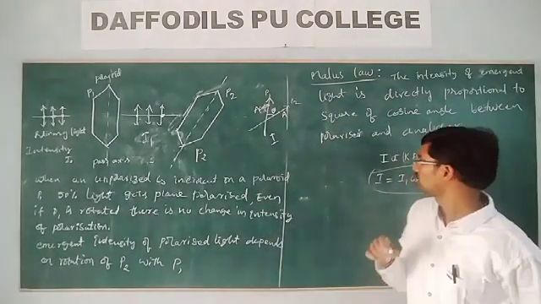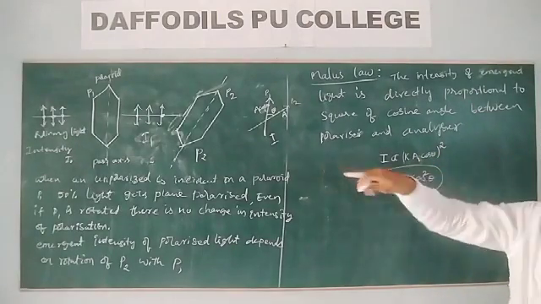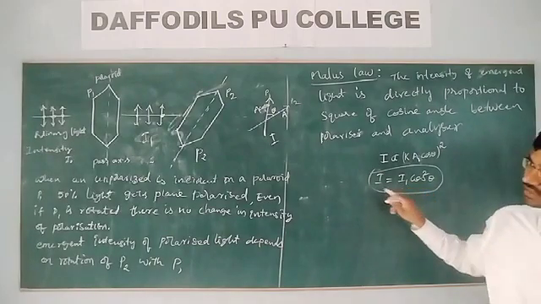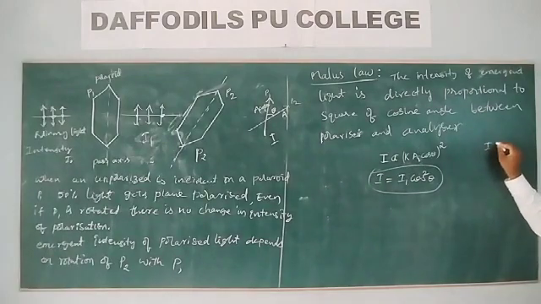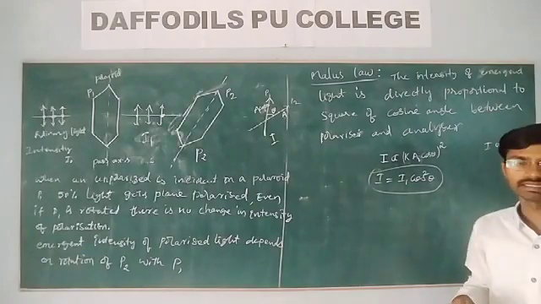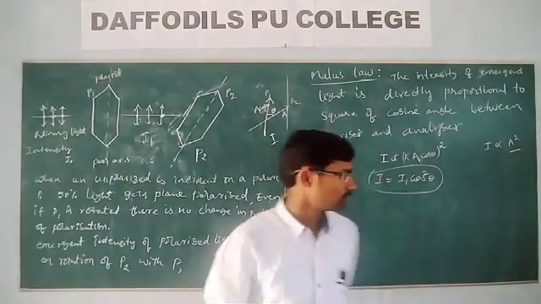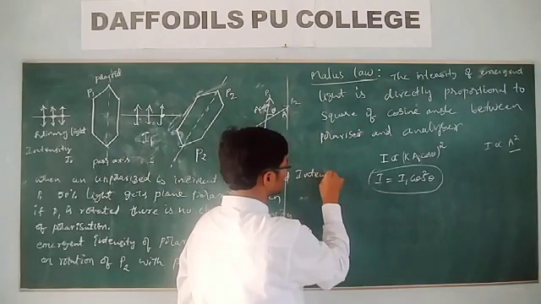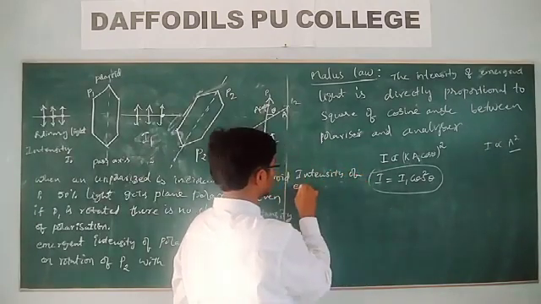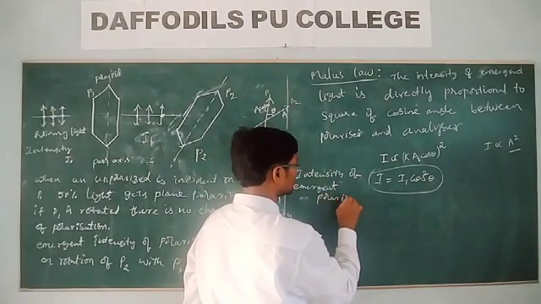Or here it is A1 cos square theta. A1 means A naught by root 2. Here I1 is nothing but I naught by 2. Because remember, intensity is directly proportional to the square of the amplitude. Then what we have here, where I is the intensity of the emergent polarized light.